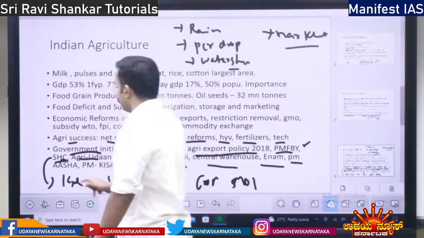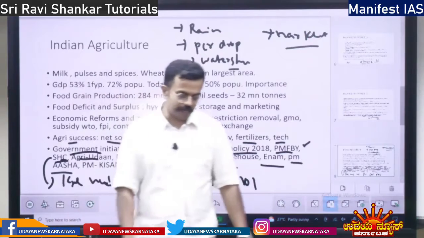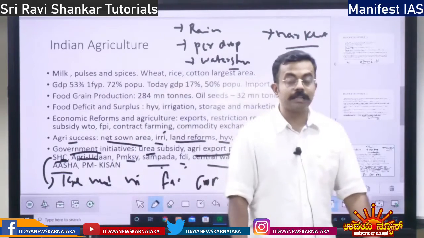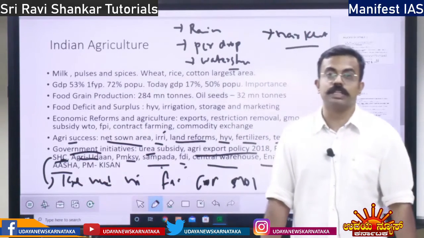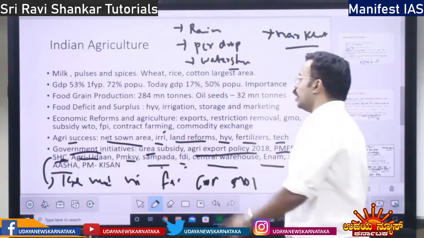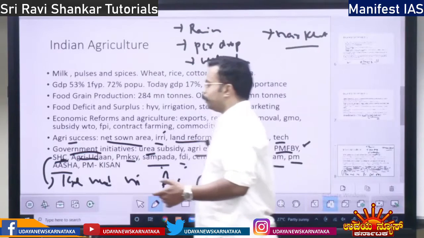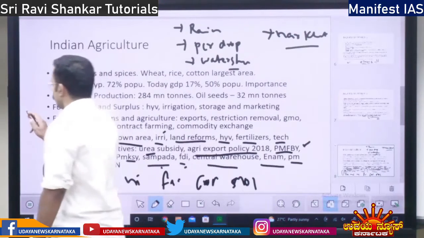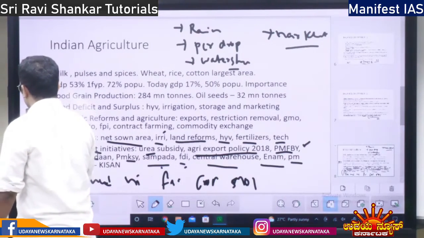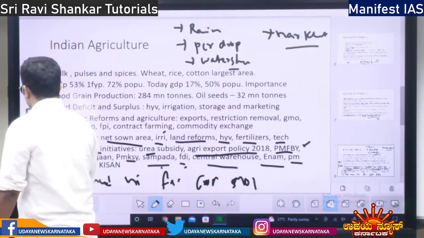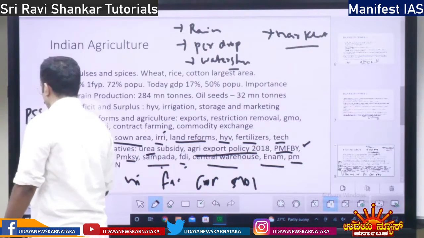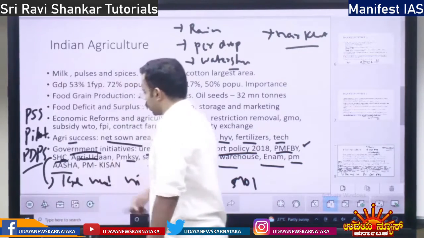Then we have PM Asha. The PM Asha scheme is there: Annadata Ay Sanrakshan Yojana. I'll discuss what this scheme is. It is an important scheme. There are three sub schemes under it. One is the price support scheme. Then the pilot on private procurement, and the price deficiency payment scheme. Three components are there under PM Asha. I'll discuss all of them.